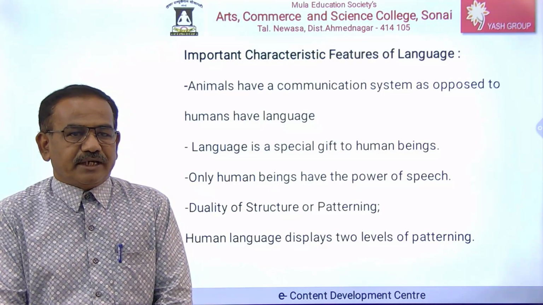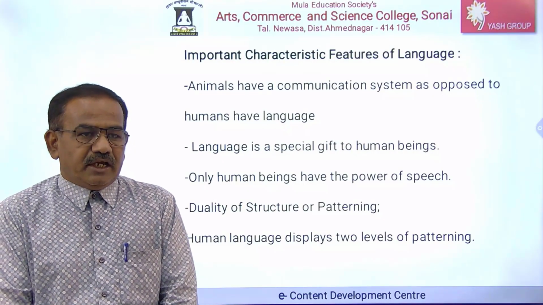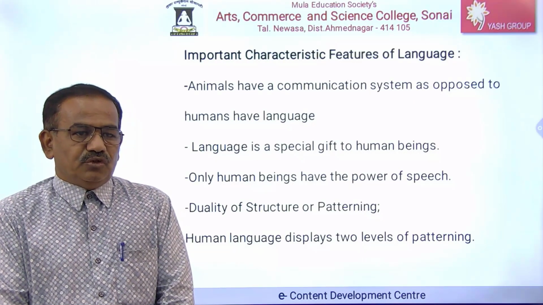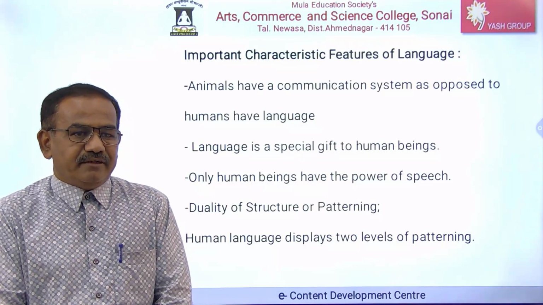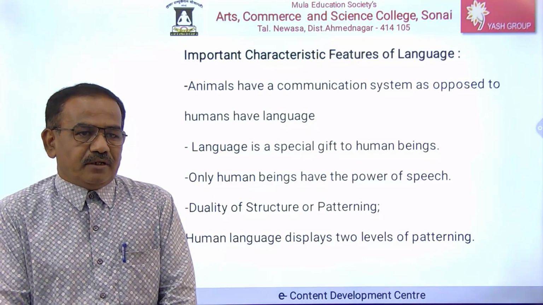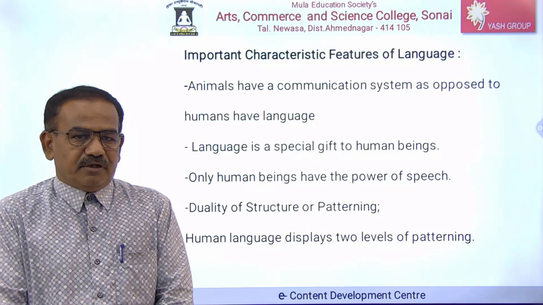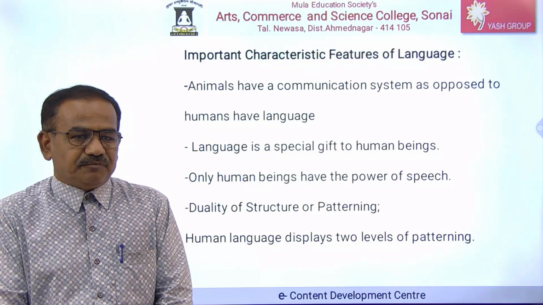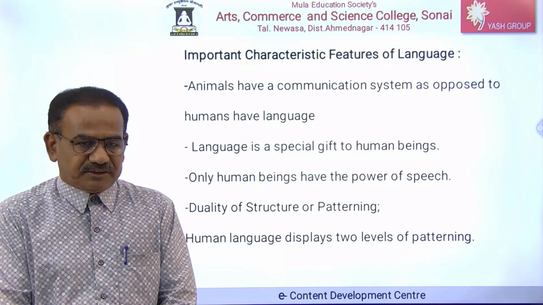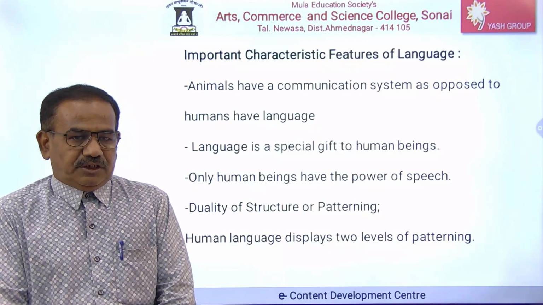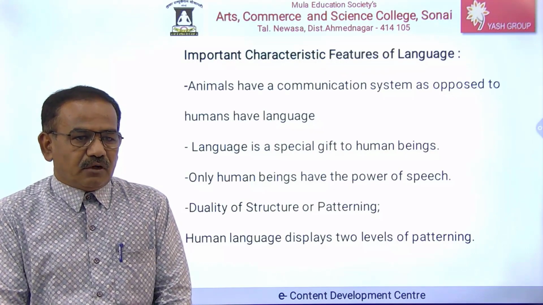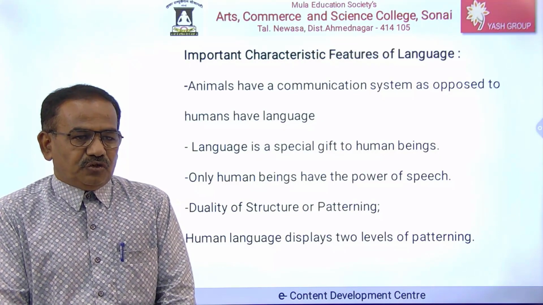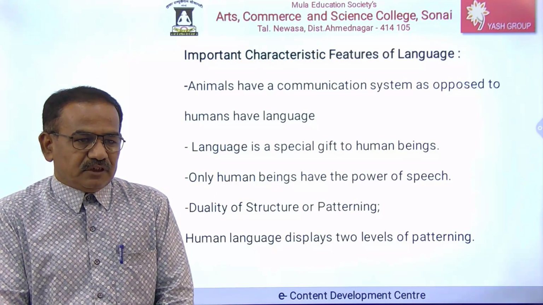There are some important characteristic features of language. Animals have a communication system as opposed to humans, who have language. Animals and birds have a systematic communication system, whereas humans have language. Language is a special gift to human beings. Human beings are endowed with language. Only human beings have the power of speech. Human beings only produce language.